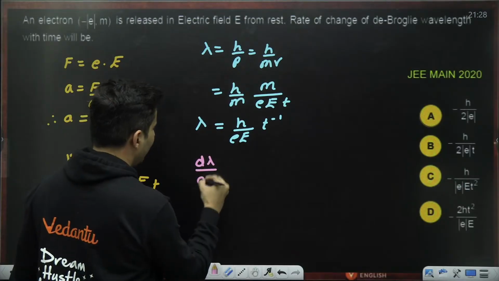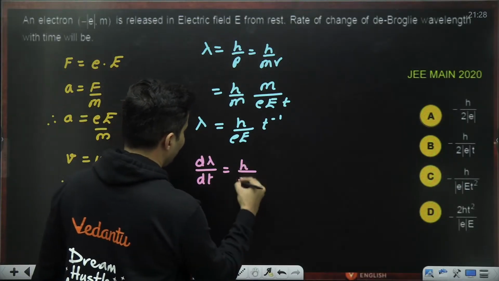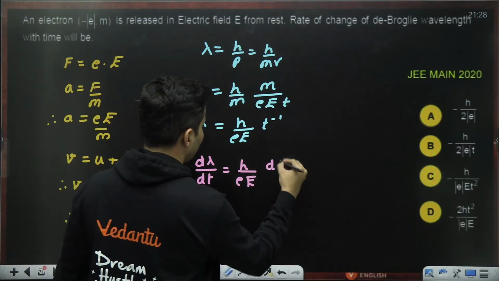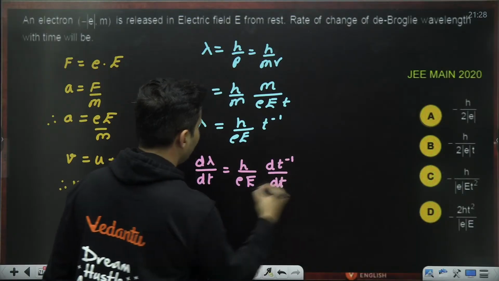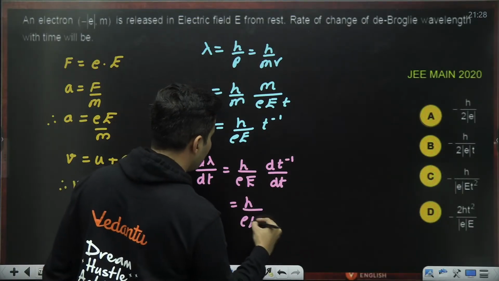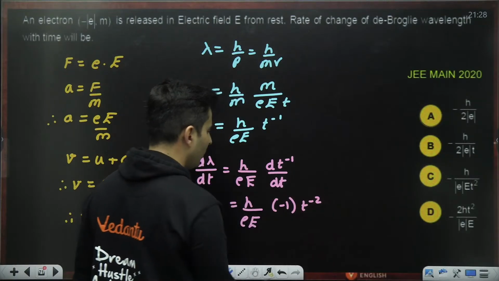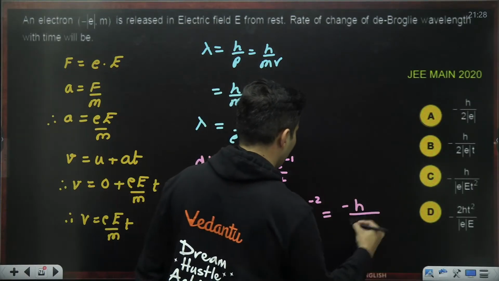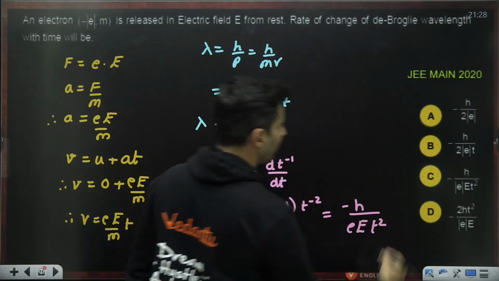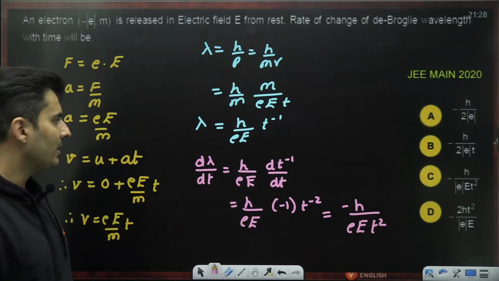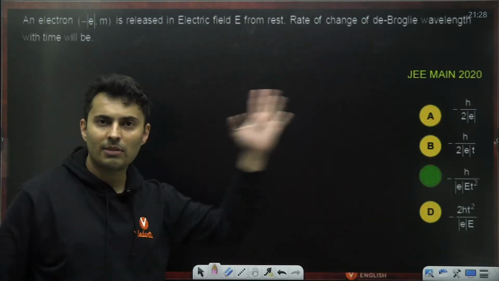So d lambda by dt is h by eE into d of t raised to minus 1 by dt. T raised to minus 1's derivative is minus 1 t raised to minus 2, which is the same as minus h by eE t square. So that is option number C.